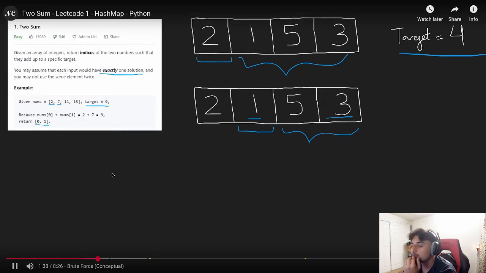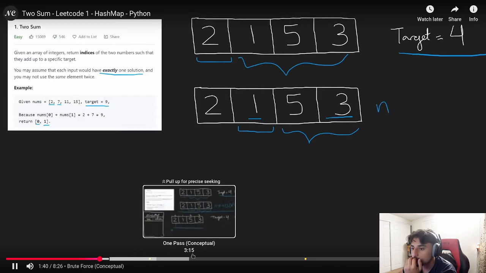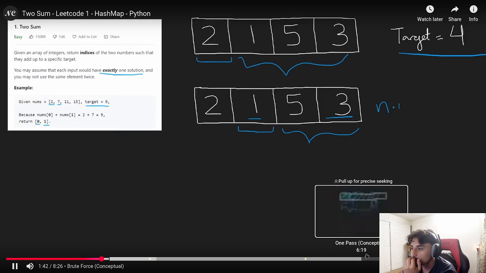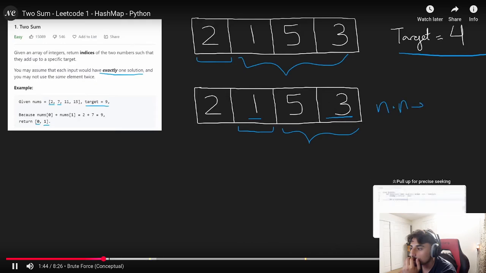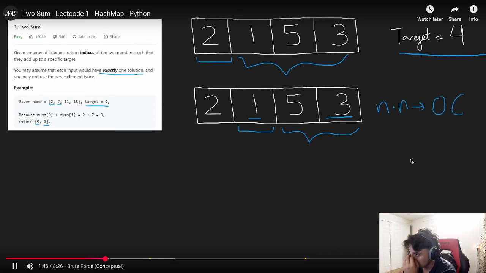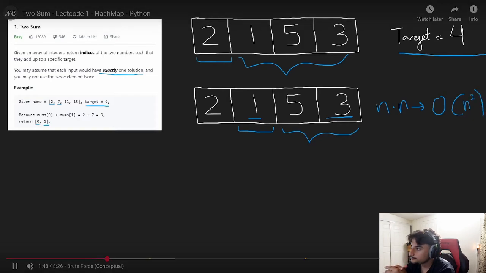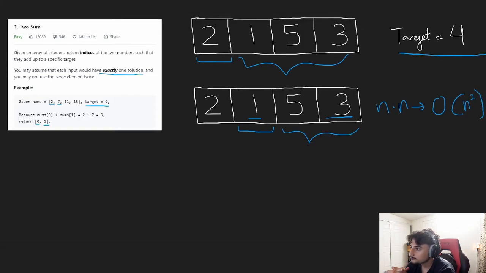We're going through the entire array of length n, and we're going to do that worst case n times for each number. This means that overall worst case time complexity will be O of n squared. So can we do better? Now the thing to notice is that for each number, for example 1, the value we're looking for is the difference between the target and this value 1.